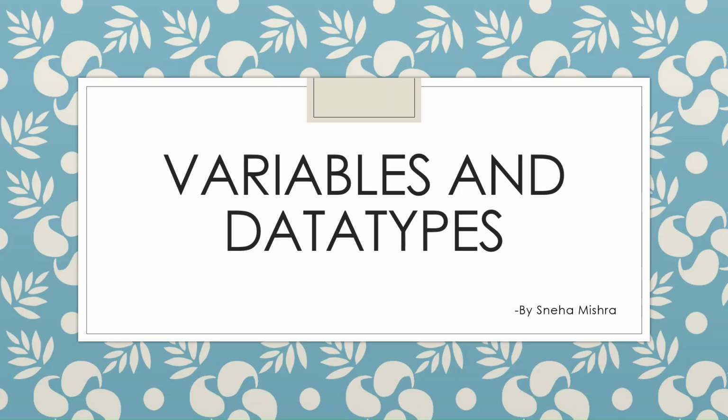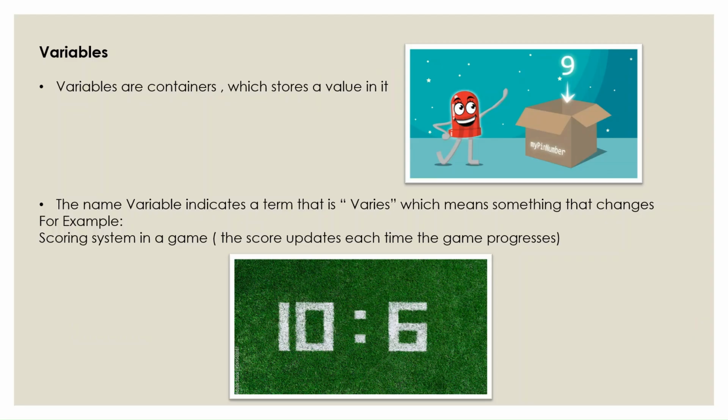So hi everyone, like I said, we'll be starting with variables and data types. Let's go ahead. So variables, like you can see in this picture, how does it look like? It's like a container which is storing a value in it, right? So variables are generally containers which have a value inside. That's one way to define it. And secondly, when you break down the word variable, it has a word in it called vary, which basically means something that changes over time, right? Again, it depends on different conditions.